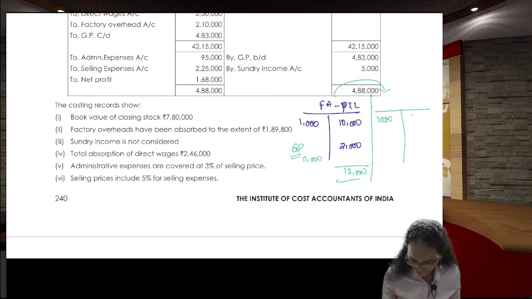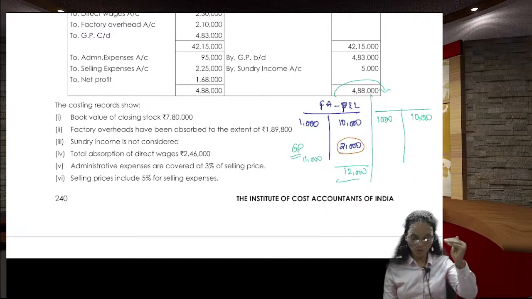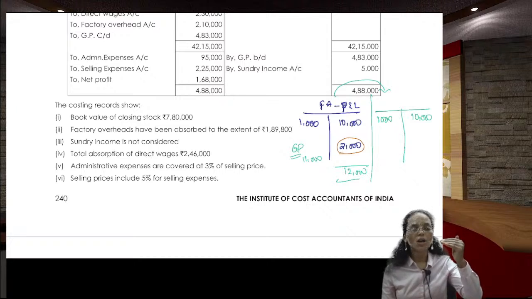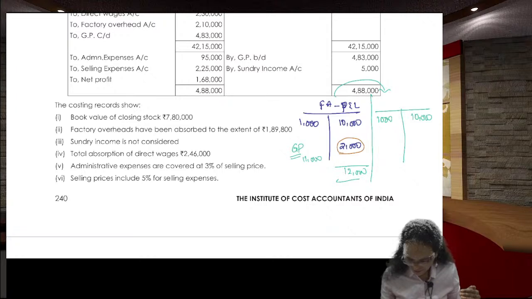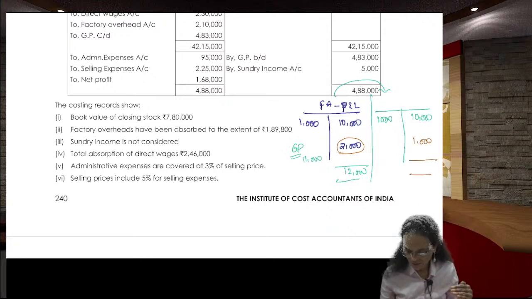1000 here, 10,000 here. See, instead of 2000, if I undervalue the closing stock, writing 1000 rupees, how much will be my gross profit?